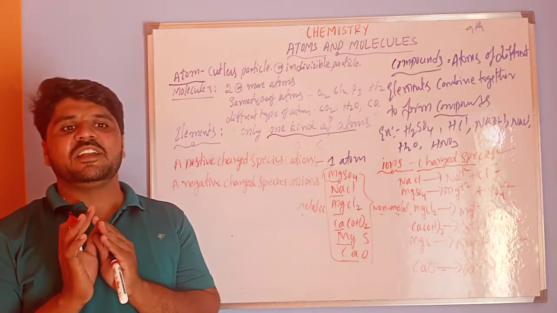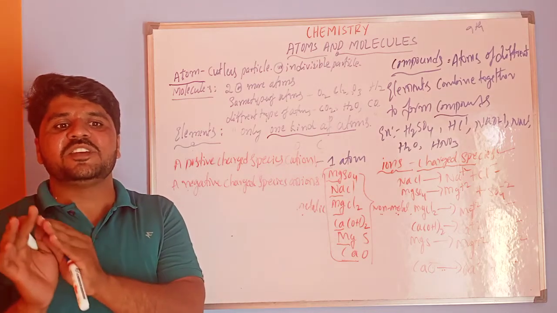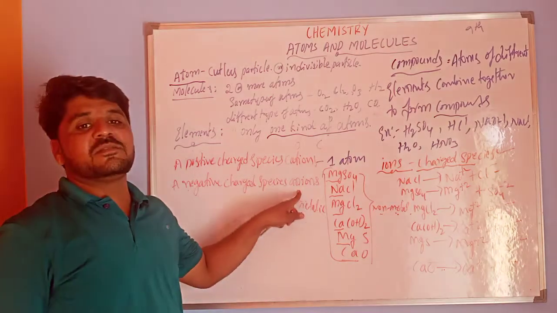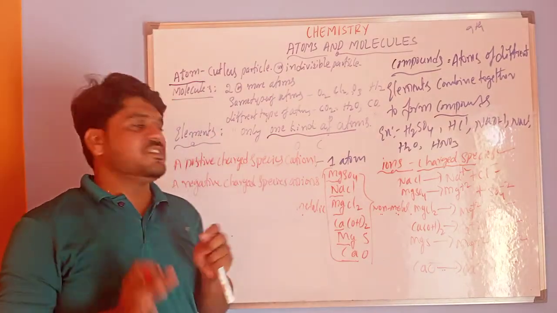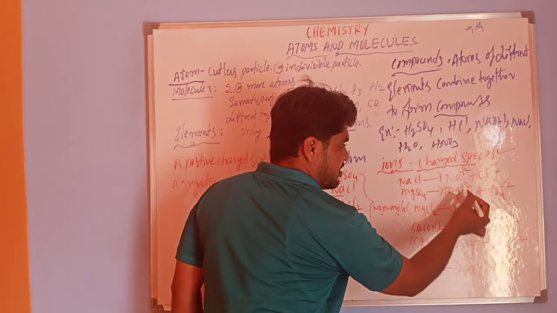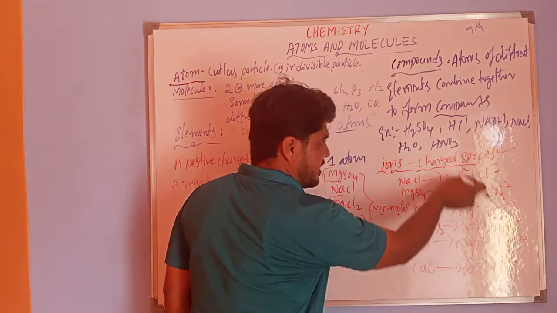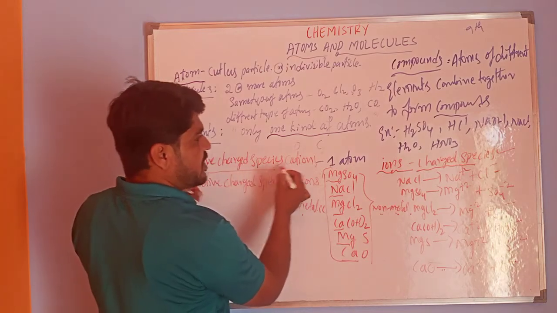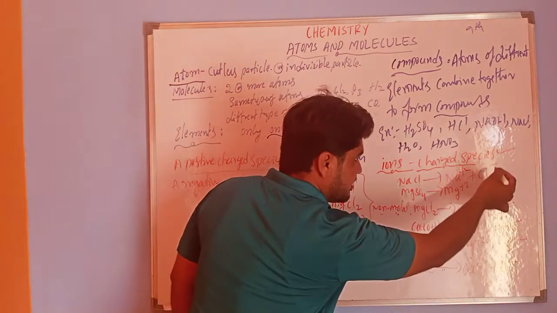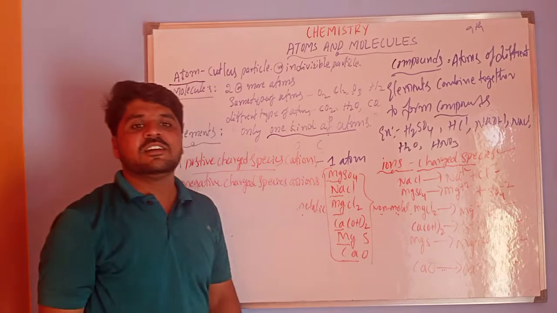So this is very important. Negatively charged species we call anions. Positively charged species we call cations. These are all cations, positively charged species, and the negatively charged species we call anions.